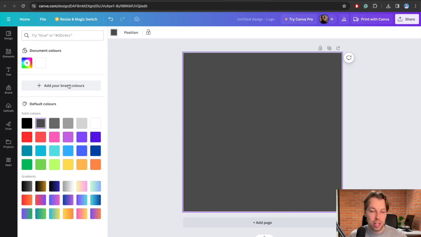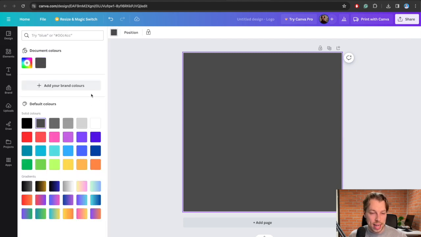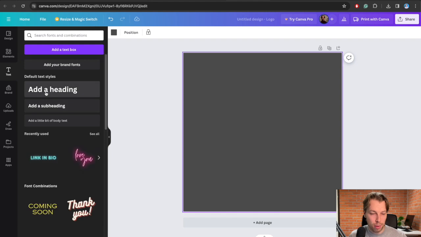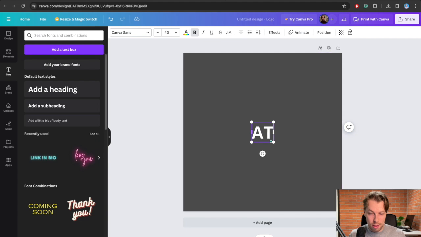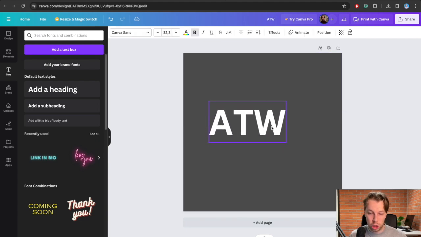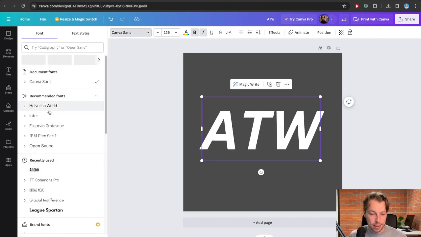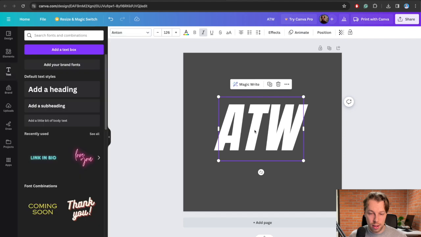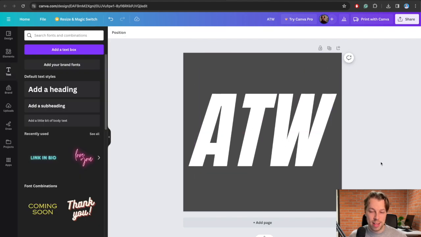So I can actually do something very simple. I can change the color of this logo, and then I can add some text. Let's say, for example, let's put in AI Tech With. So let's do this kind of an abbreviation or shorthand for this. I'm going to do italics. Going to use Anton as the font. And I'm going to place this right here, and this is my logo for now.